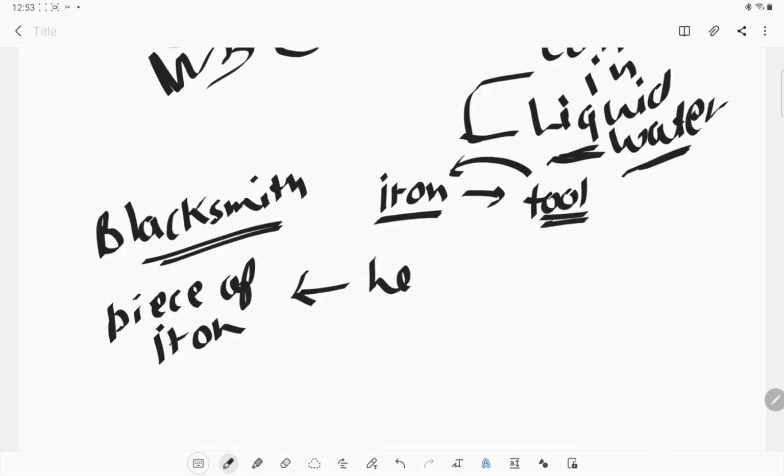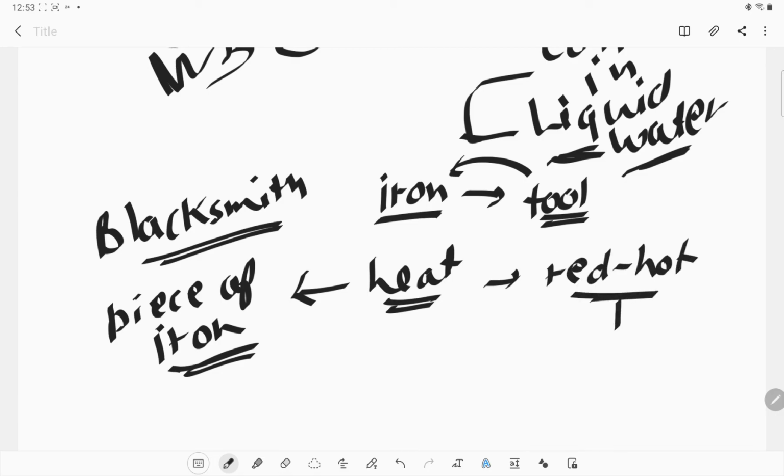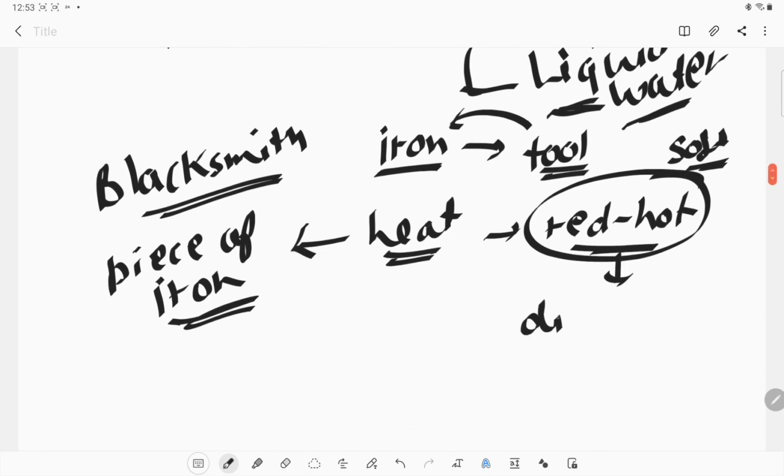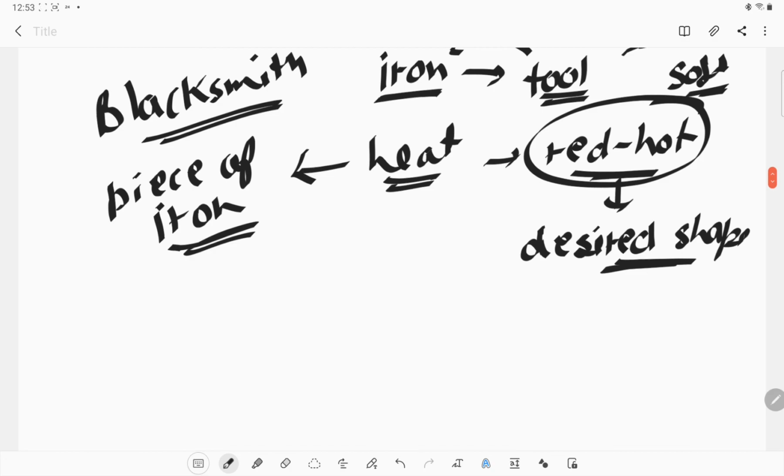First he heats that iron piece, and because of that heating it becomes red hot. At that stage the iron is soft, so he starts beating it, and due to that beating he can give the iron the desired shape required to make that tool. So this is also how things can be changed.